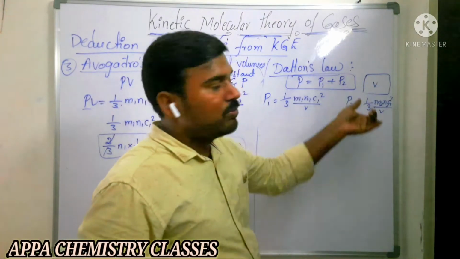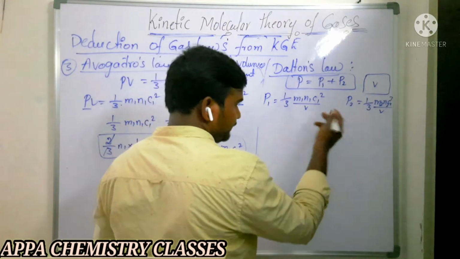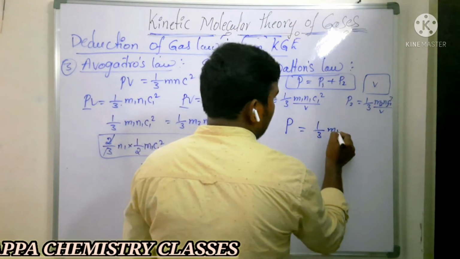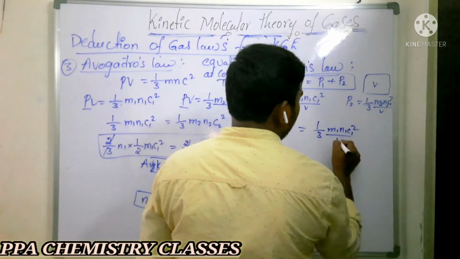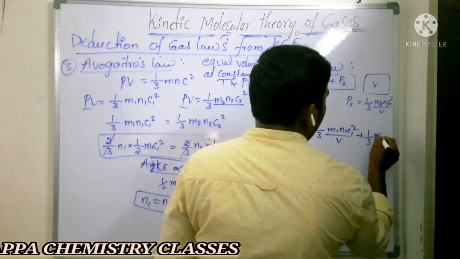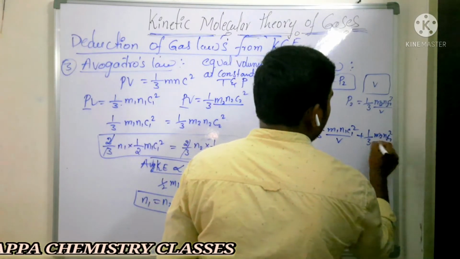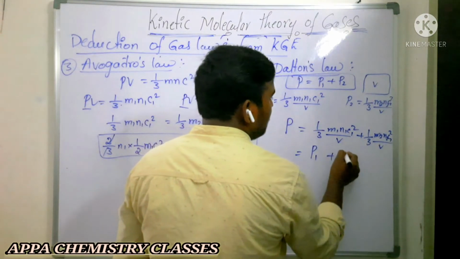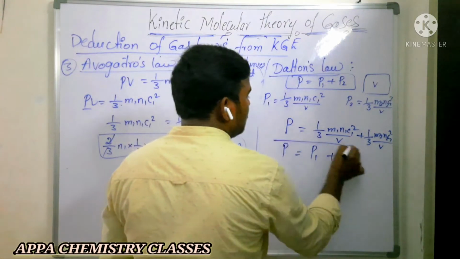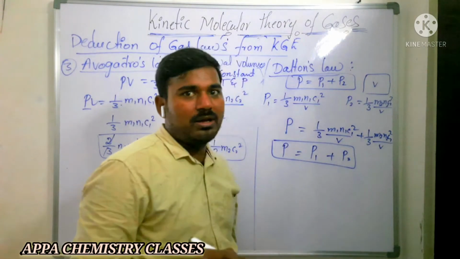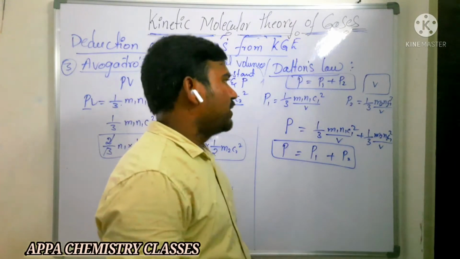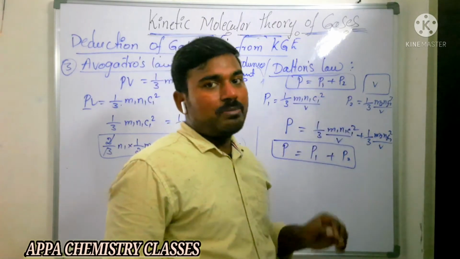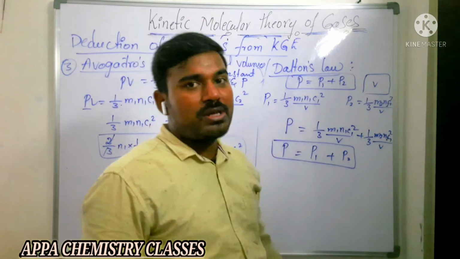So when we add both of them, what happens? The resultant pressure P is equal to 1 by 3 m1 n1 c1 square by V plus 1 by 3 m2 n2 c2 square by V. That is, 1 by 3 m1 n1 c1 square by V is nothing but P1, plus the second term, which is nothing but P2. That is, total pressure must be equal to P1 plus P2 at constant temperature. Is that clear? At constant temperature and volume, the total pressure must be equal to the sum of the partial pressures. That is what we call Dalton's law.